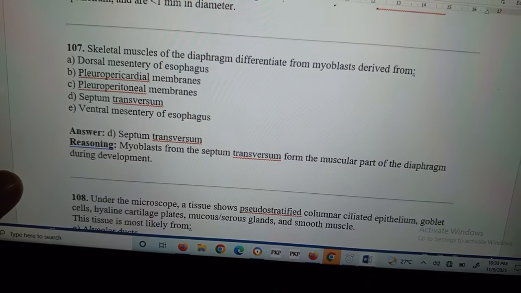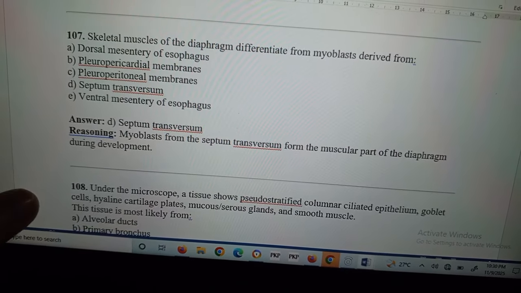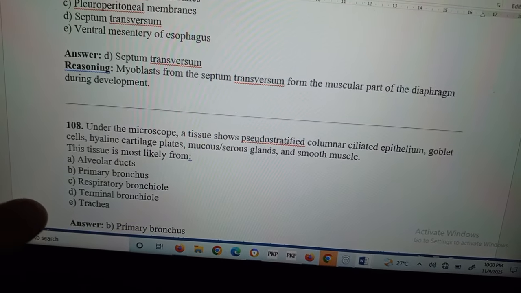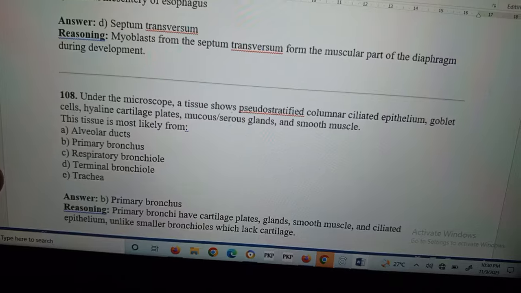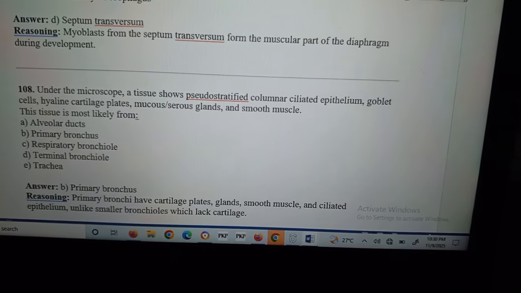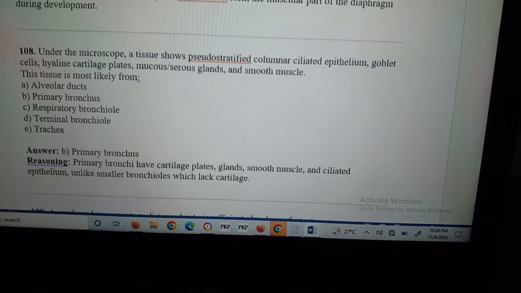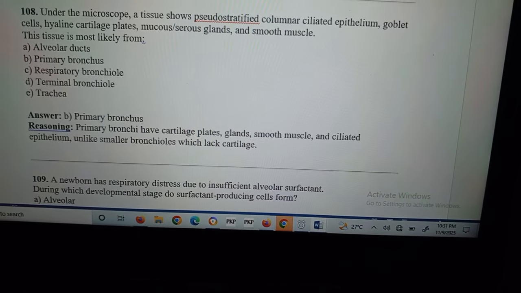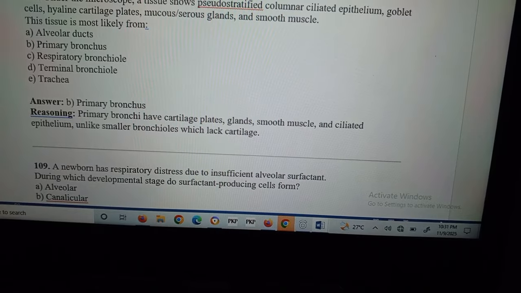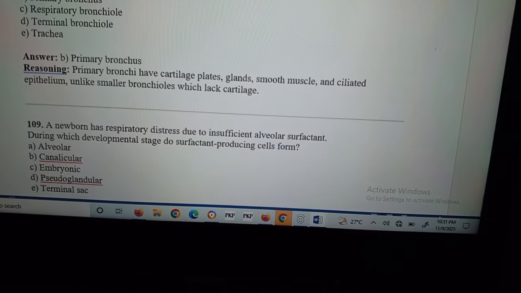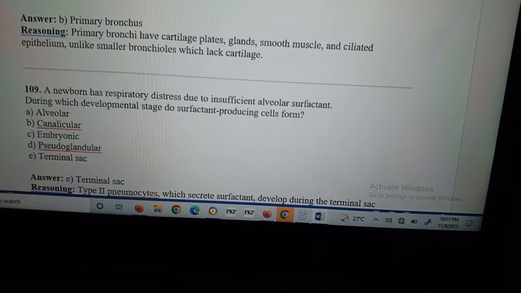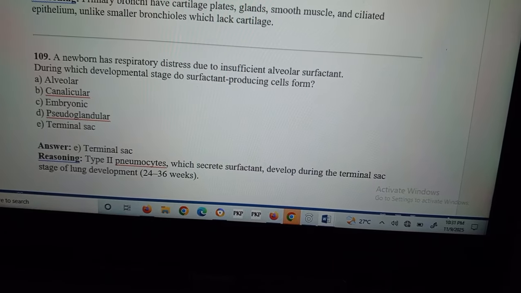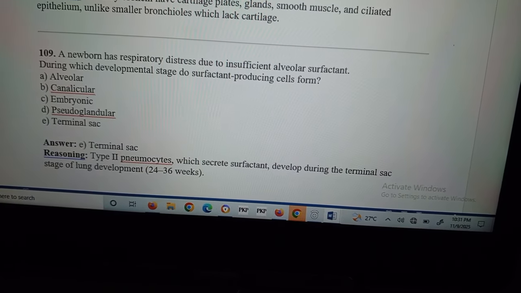Question number 107. Skeletal muscles of the diaphragm differentiate from myoblasts derived from which structure? The septum transversum. Myoblasts from the septum transversum form the muscular part of the diaphragm during development. Question number 108. Under the microscope, a tissue shows pseudostratified columnar ciliated epithelium, goblet cells, hyaline cartilage plates, mucous and serous glands, and smooth muscle. The answer is primary bronchus. Primary bronchi have cartilage plates, glands, smooth muscle, and ciliated epithelium, unlike smaller bronchioles which lack cartilage. This is the difference between the primary and the secondary bronchus.